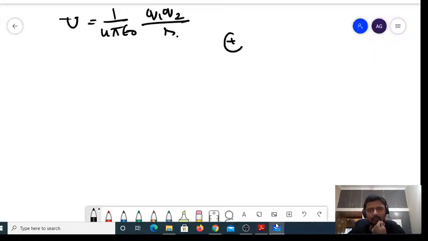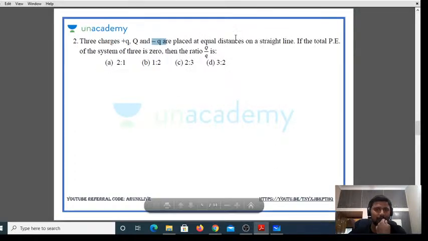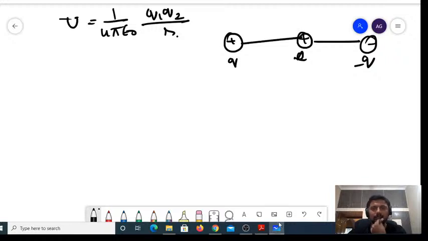So what have they given you? I have three charges: Q, at another distance plus q, and at another distance minus q. They have given that they are placed at equal distances on a straight line. Say it has been kept at a distance of r, and this has also been kept at a distance of r, right? Now what is the potential energy of the system?